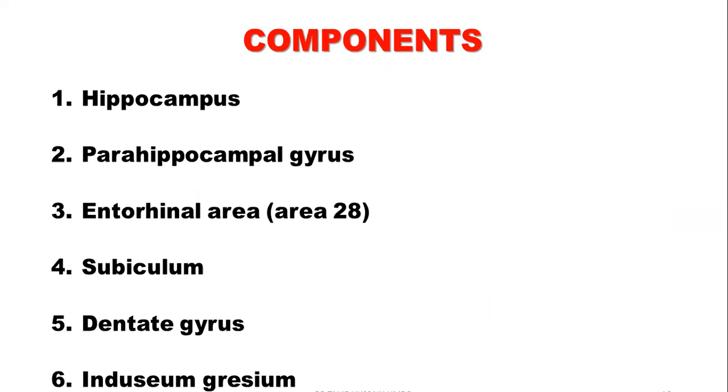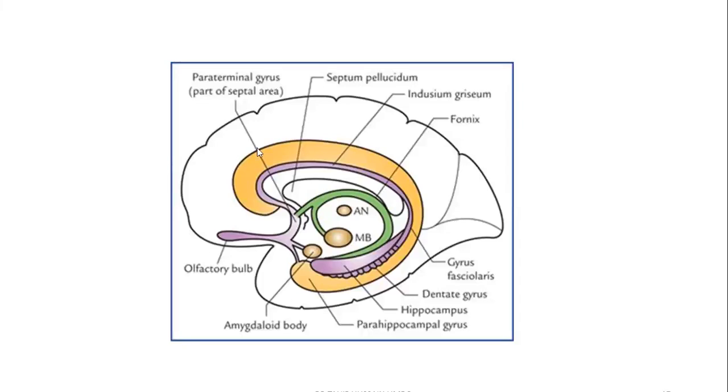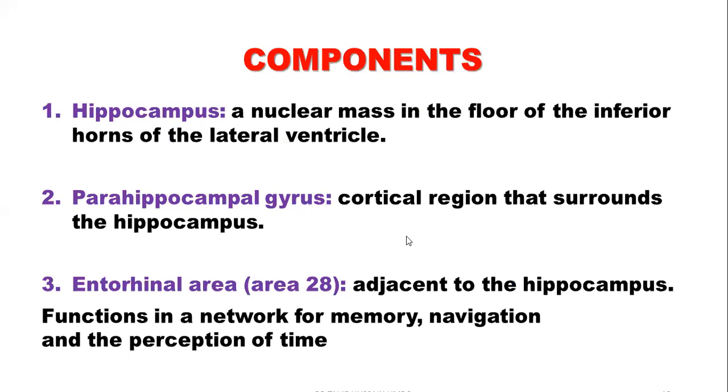Hippocampal formation is composed of hippocampus, parahippocampal gyrus, entorhinal area, that is area 28, subiculum, dentate gyrus, and indusium griseum. Here is hippocampus and here is parahippocampal gyrus.